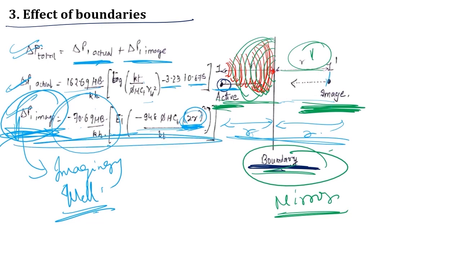Okay, so my total pressure drop would be P1 actual plus P1 image. Alright, again this is a very important GATE level concept, and questions can be asked from this concept. Alright, now let's move further.